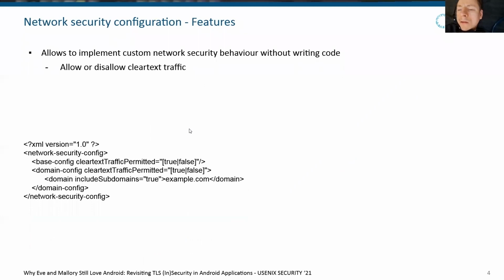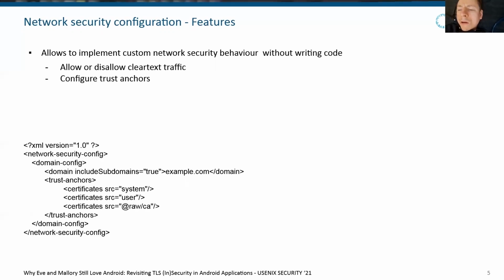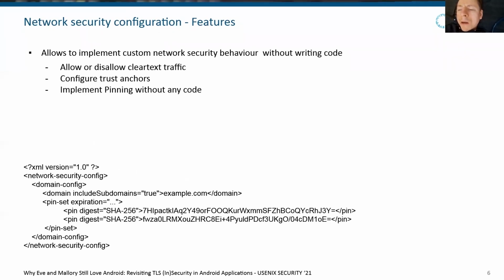So first we want to briefly introduce network security configuration. This allows to implement custom network security behavior without writing code. So developers can allow or disallow clear text traffic, configure trust anchors, or even implement pinning without having to write code.